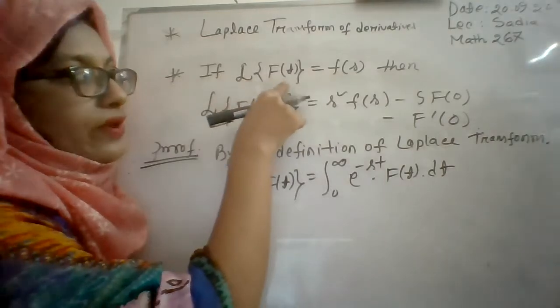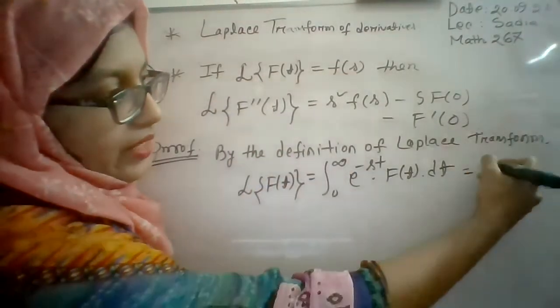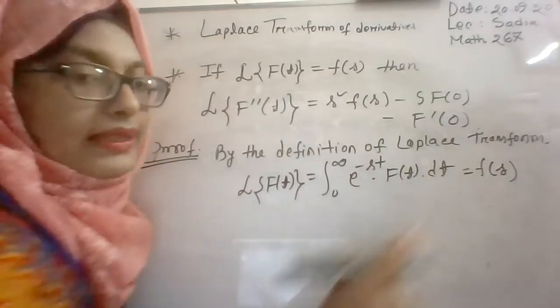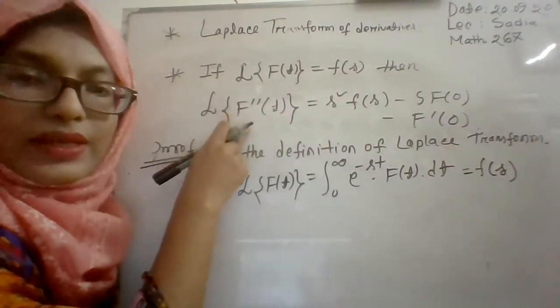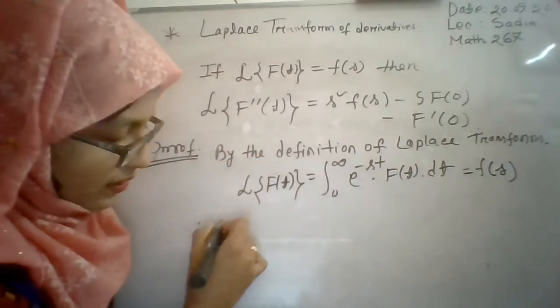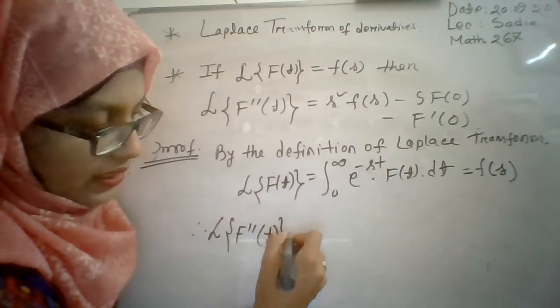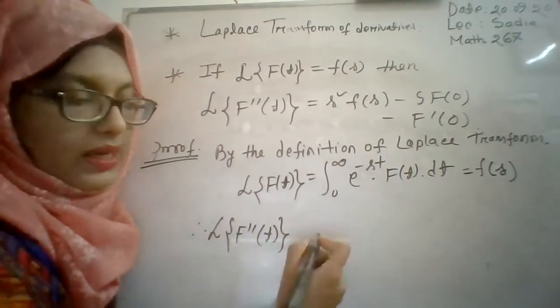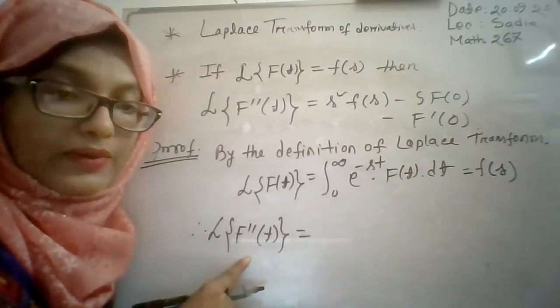Laplace transformation of f of t is equal to F of s, as in the previous one. Now on the left side, it is the Laplace transformation of f double prime t. So you have to consider the Laplace transformation of the second derivative of f of t, that is f double prime t. Here f of t will be replaced by the second derivative of f of t.